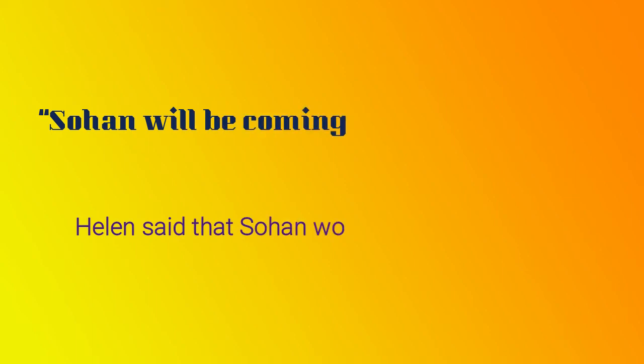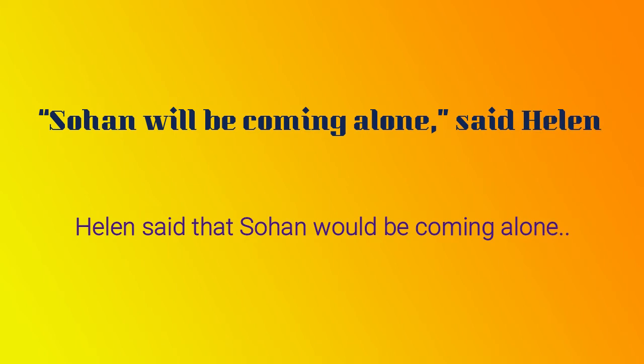Let's see one more example of future continuous tense. Sohan will be coming alone, said Helen. If you see the structure of this direct speech, first the actual words of the speaker and then later the reporting clause. That's fine. The actual words of the speaker are in future continuous tense.